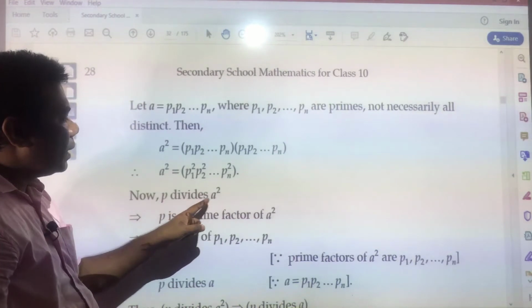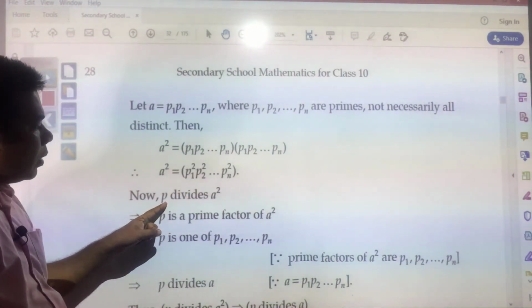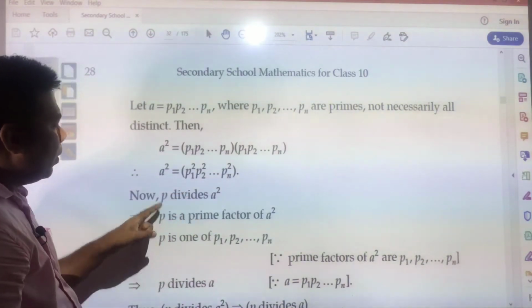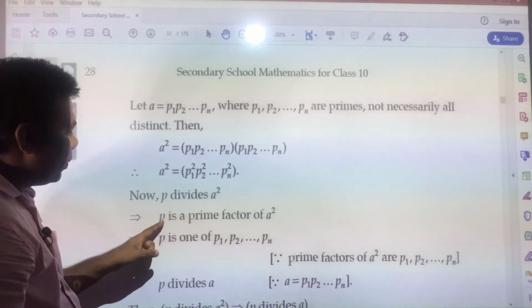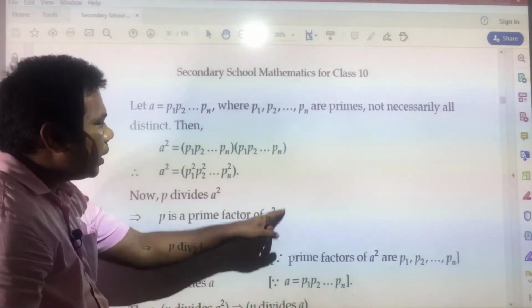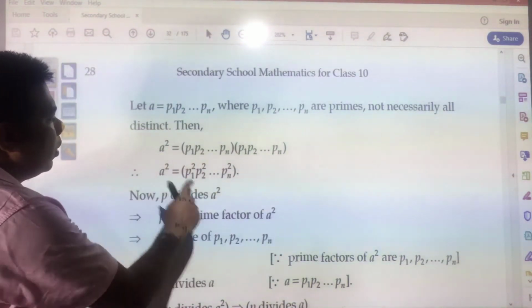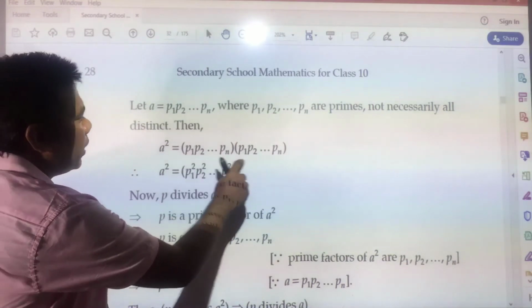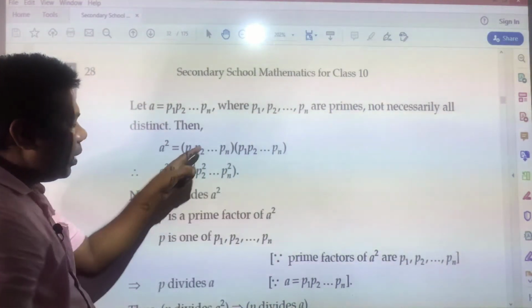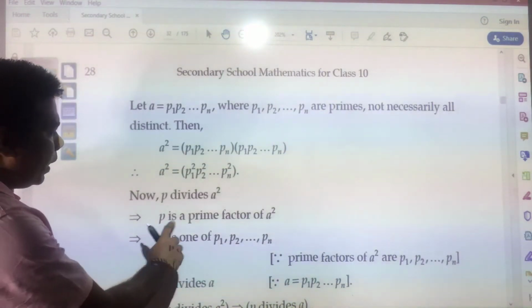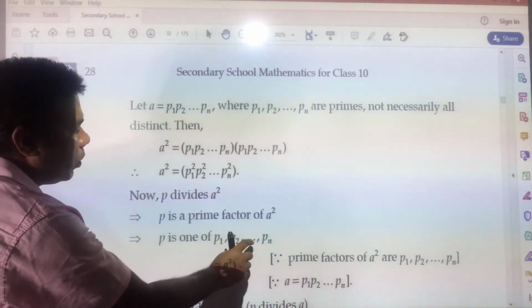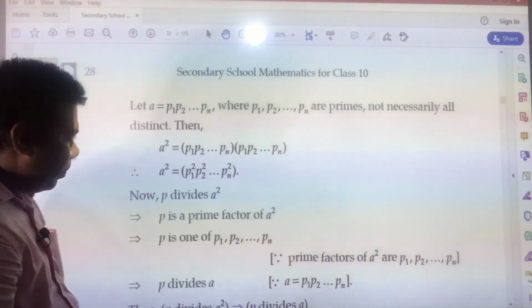Now P divides A square, that has been given. P is a prime factor of A square. If P is dividing A square, it means P is a prime factor of A square. But what are the prime factors of A square? The prime factors of A square are these. It means P is somewhere among these. P is a prime factor of A square, so P is one of P1 or P2 up to Pn.